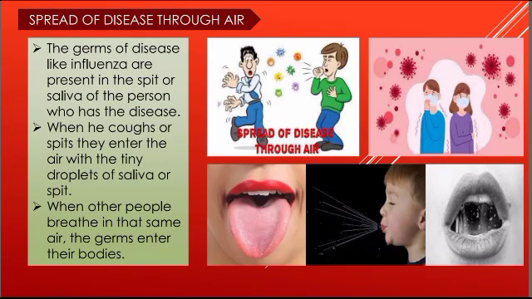So when a person coughs or spits, tiny droplets of saliva or spit enter the air. And when a normal person breathes in the same air where the germs are spread, which germs? The germs of influenza, that is flu. They will enter the body. And again, what will happen? The person may also suffer with the same disease. That is why it is passed on from one person to another person.